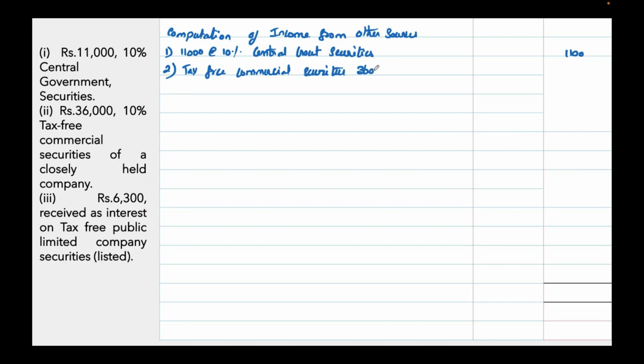So 36,000 into 10 percentage. For the value which you have to gross it up into 100 divided by 90. So we'll be getting 4,000.